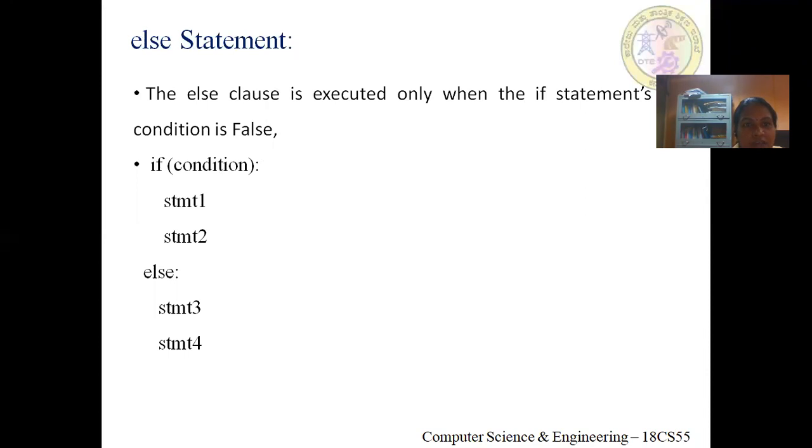What is the else statement? The else statement will have some set of instructions, that is a block. It is also called a clause. The else clause is executed only when the if statement condition is false. The syntax of an if else statement of the flow control in Python looks like this. If condition followed by some set of statements, then the keyword else followed by a colon and some set of instructions. So we have both the clause for when the condition is true and also the clause for when the condition is false.